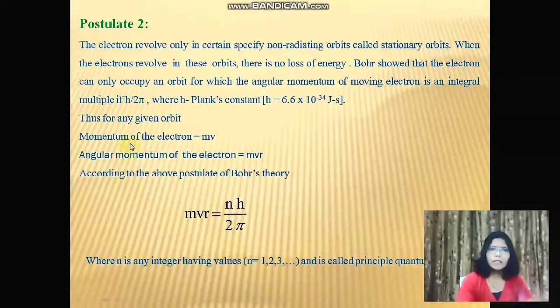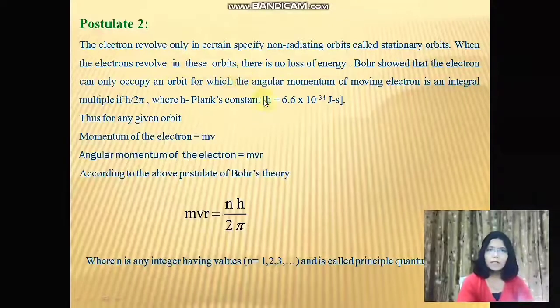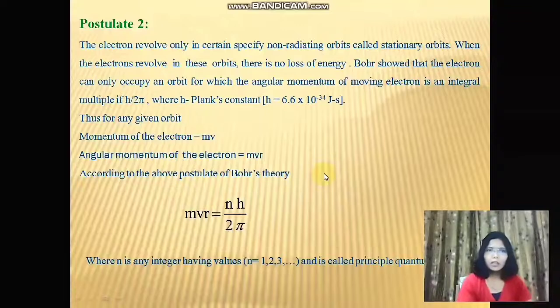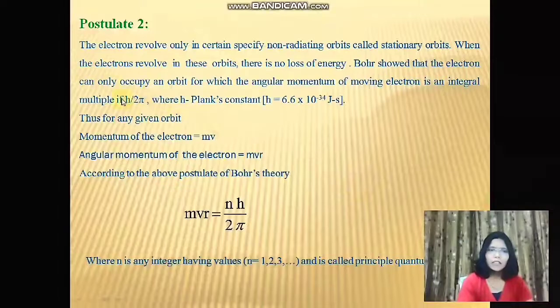The second postulate states that the electron revolves only in certain specified non-radiating orbits called stationary orbits, and when the electrons revolve in these orbits, there is no loss of energy at all. Bohr showed that the electron can only occupy such orbits for which the angular momentum of the moving electron is an integral multiple of h upon 2 pi, where h is the Planck's constant.